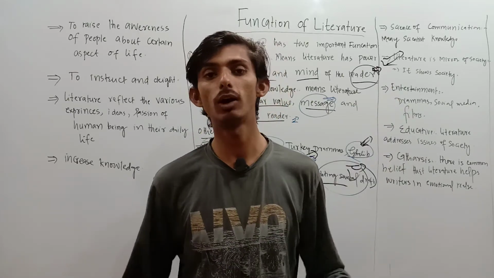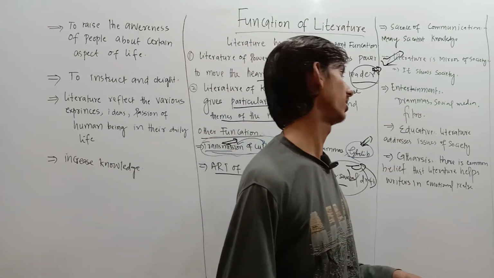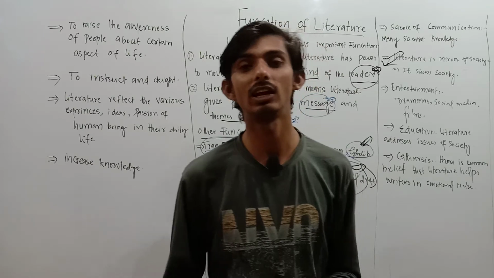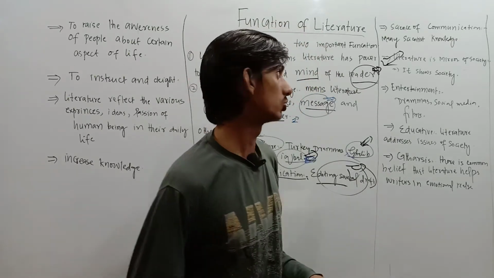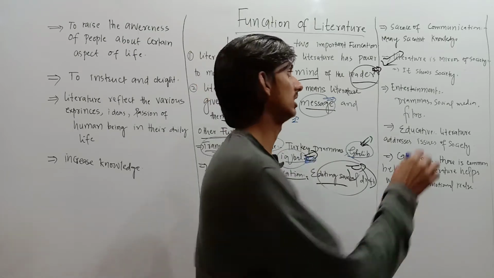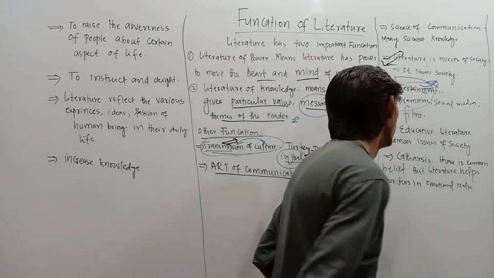Entertainment is also a function: you watch films and dramas based on entertainment. Social media is active now, so it is also a function of literature that it provides us entertainment.